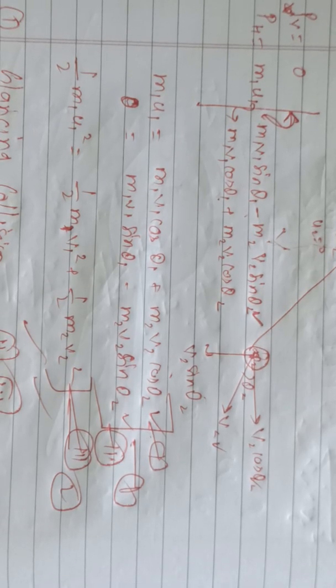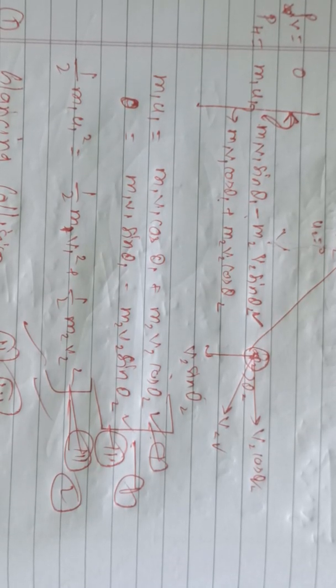In head-on collision, what happens? In head-on collision, theta 2 becomes 0. So kinetic energy again remains unchanged. You can do the elastic collision for two identical particles also.